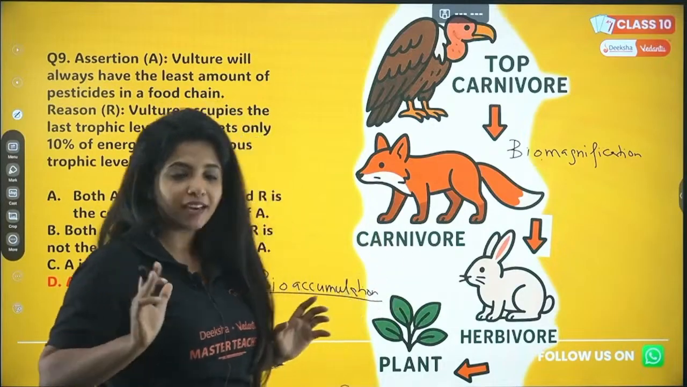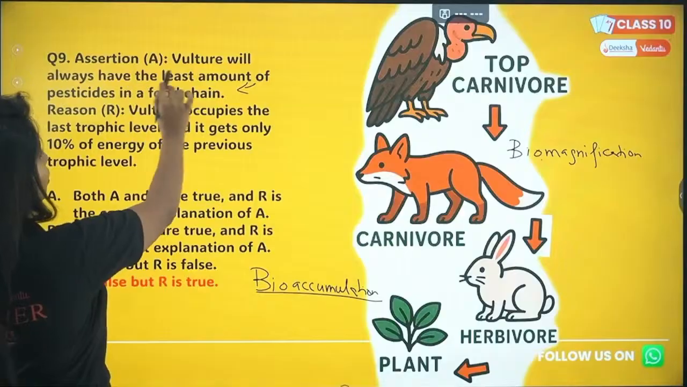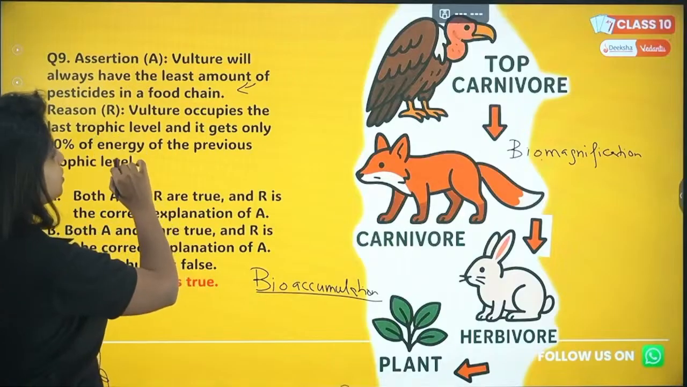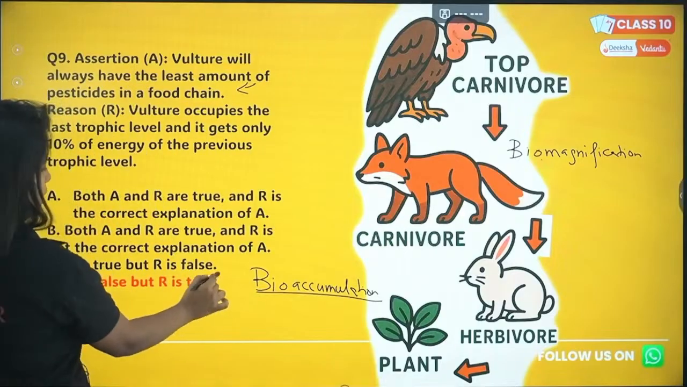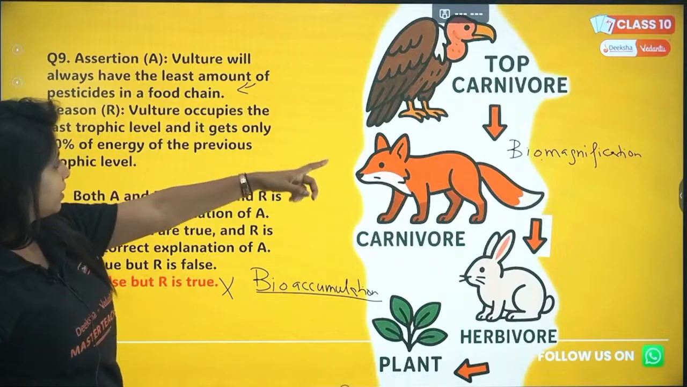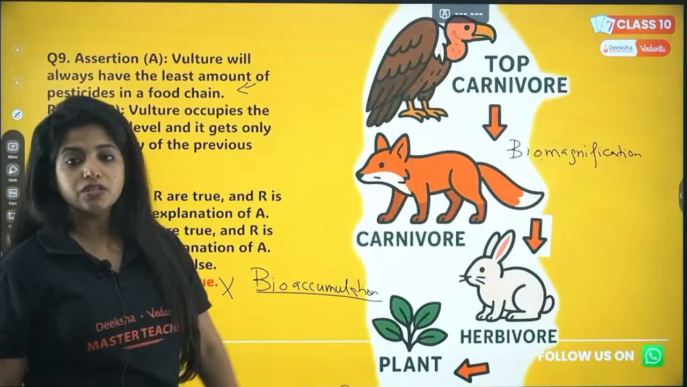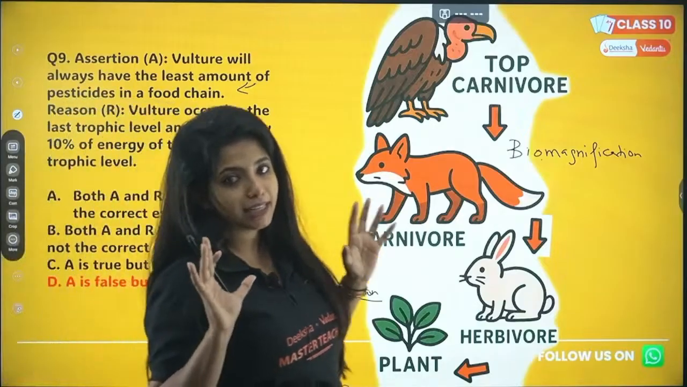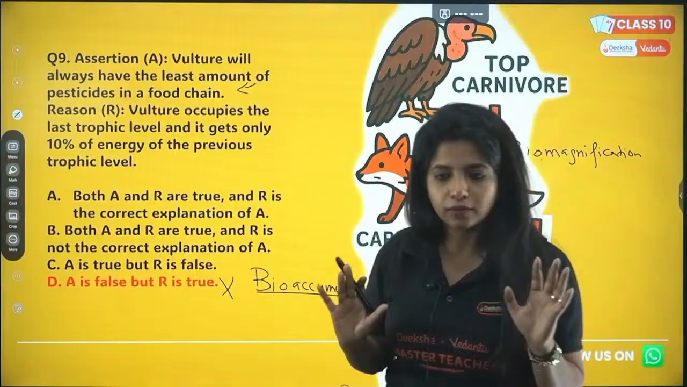Okay, so assertion which was there, vulture will always have the least amount of pesticides in a food chain, is wrong. A is false, but R is true. It occupies the last trophic level and gets only 10% energy of the previous trophic level. That is exactly correct according to the 10% law.